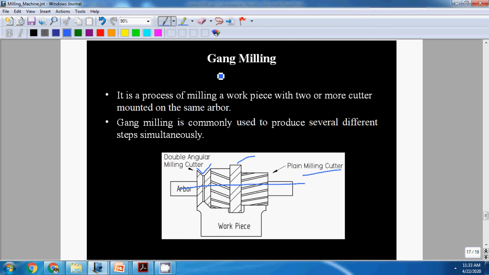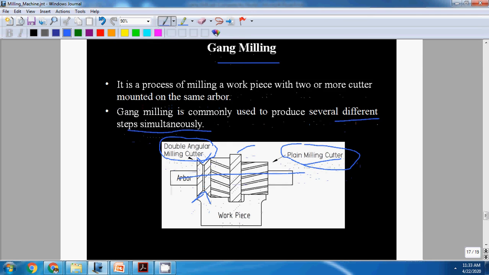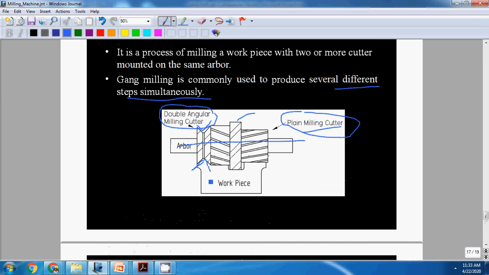Therefore this type of process is called gang milling. Here, the double angular milling cutter and plane milling cutter, both are mounted on the same arbor. Simultaneously several operations are done in gang milling. Okay, these are different types of milling processes.